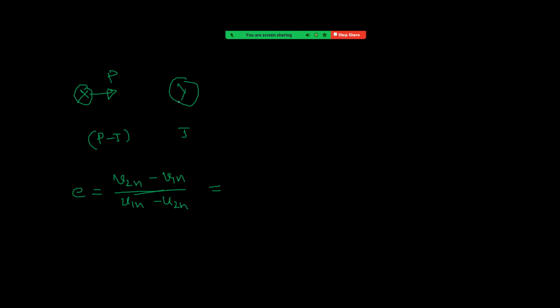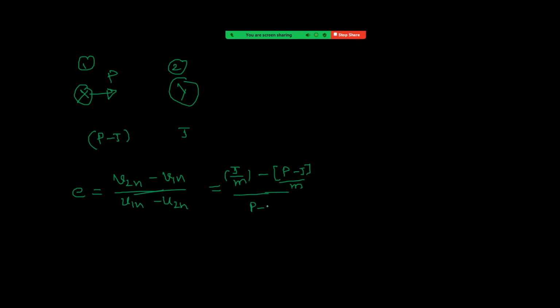I am taking this as the first body and this as the second body. Therefore, for the second body the velocity is J by M, because momentum by mass gives velocity, minus v1, which is (P minus J) upon M.